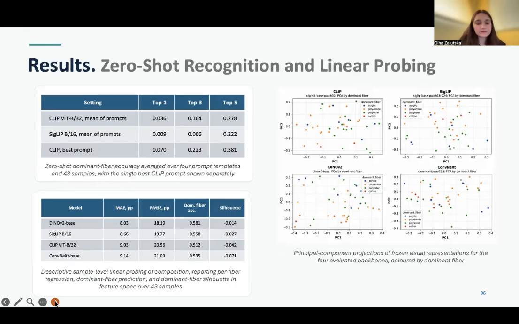And this slide contains two tables. The first one shows zero-shot dominant fiber accuracy averaged over 4 prompt templates and 43 samples, with a single best SigLIP prompt shown separately. And the second one contains descriptive sample-level linear probing of composition, reporting per-fiber regression, dominant fiber prediction, and dominant fiber silhouette in feature space over 43 samples. Also here you can see principal component projections of frozen visual representations for the 4 evaluated backbones colored by dominant fiber.